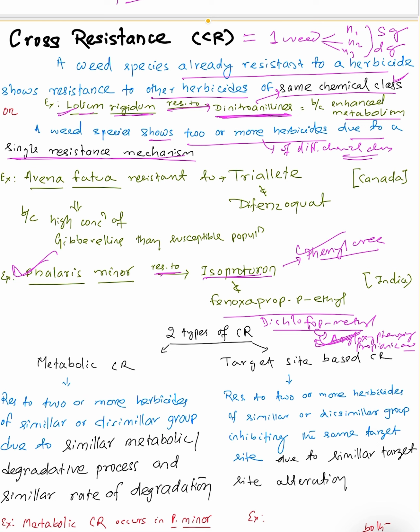Okay, so finally, here cross resistance means the weed which has already developed resistance against one herbicide can also be resistant against the other herbicides either of same group, or of different group. So this is the important part we have to remember about cross resistance. And in the first one, Lolium rigidum, it is the same group, that is dinitroaniline.